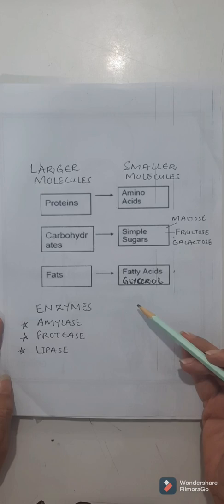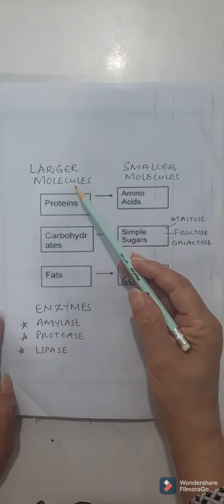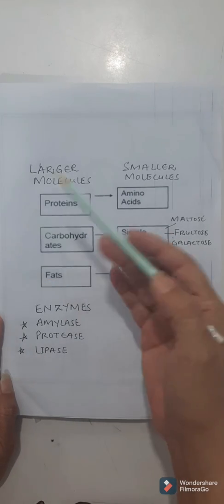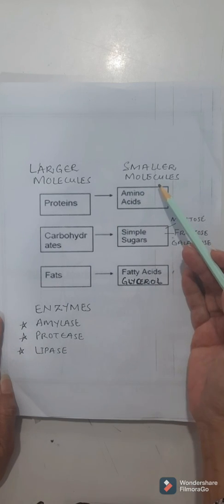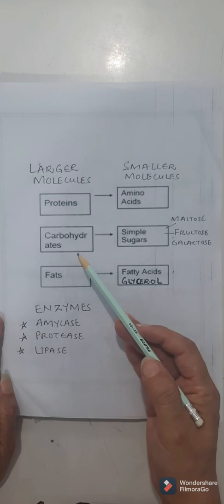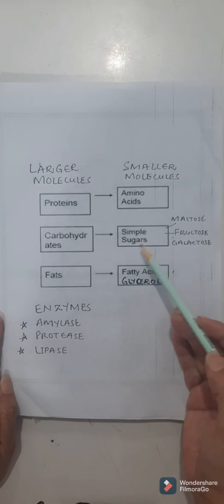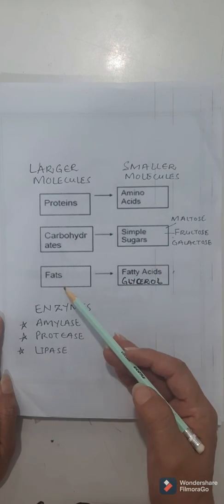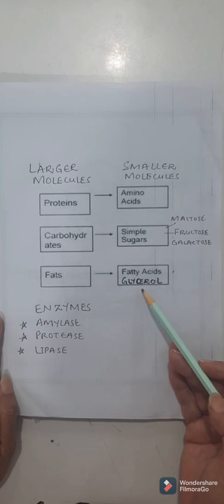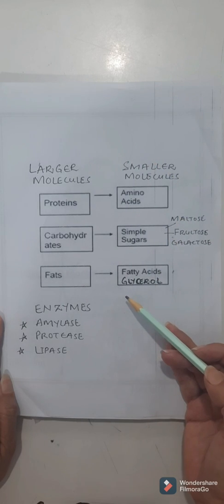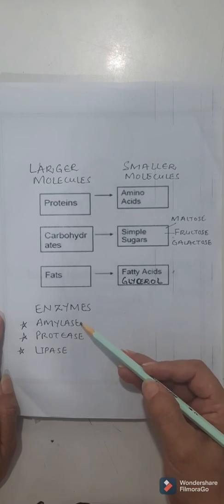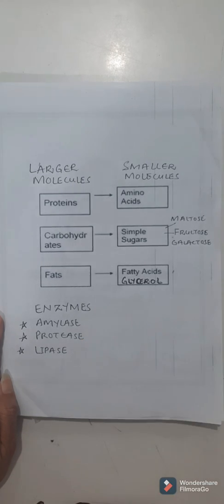Dear students, if you remember in the previous lectures, I have told you about the larger molecules of food that are the proteins, carbohydrates, and fats. And they are going to be broken down into smaller molecules. Proteins are going to be broken down into amino acids, carbohydrates are going to be converted into simple sugars like maltose, fructose, and galactose, and fats are going to be broken down into fatty acids and glycerol. All this breaking down is done by means of the secretions or chemicals known as amylase, protease, and lipase.